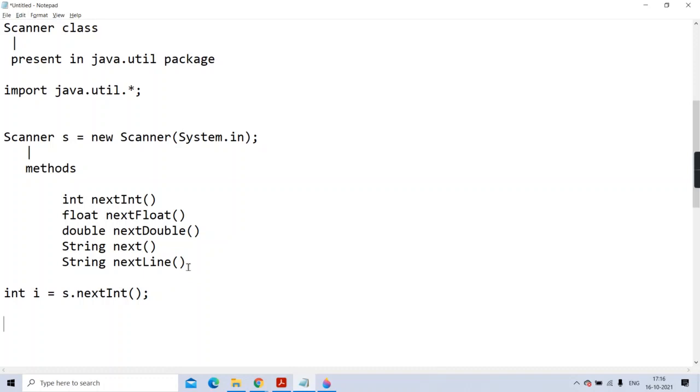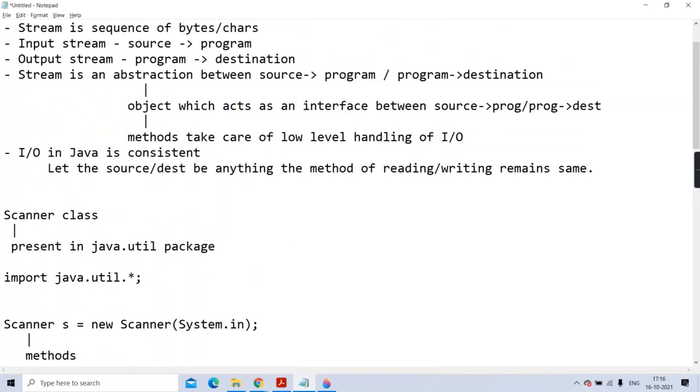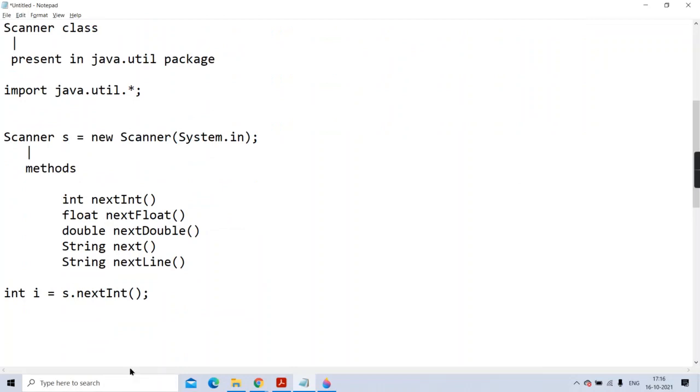Now quickly I'll tell you this point, that IO is consistent, meaning let the source and destination be anything, the method of reading and writing remains the same. That I'll just try to justify so that you'll come to know how this IO handling is polymorphic.